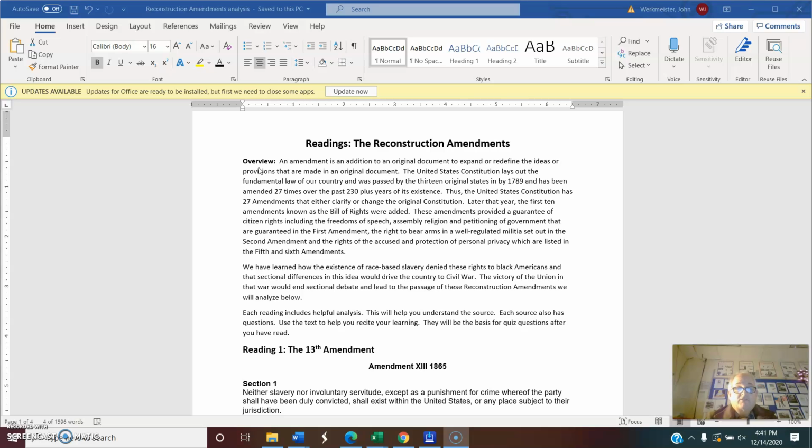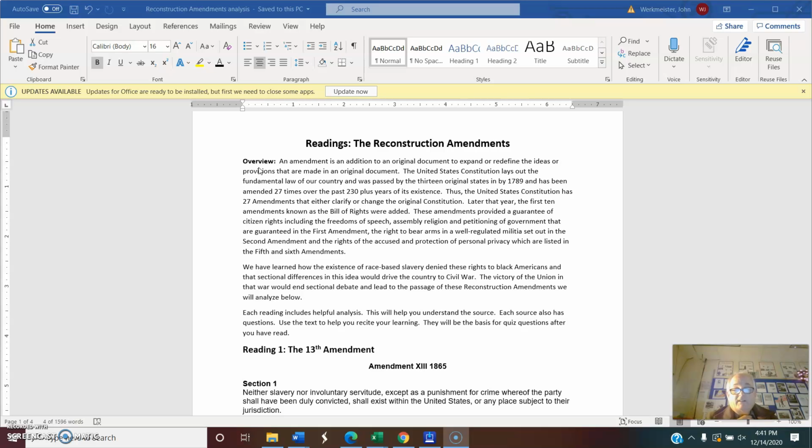By that year, the first 10 amendments, known as the Bill of Rights, were added. These amendments provided a guarantee of citizen rights, including the freedoms of speech, assembly, religion, and petitioning the government that are guaranteed in the First Amendment, the right to bear arms and a well-regulated militia set out in the Second Amendment, the rights of the accused in the protection of personal privacy, which are listed in the Fifth and Sixth Amendments. Those are among those in the Bill of Rights.